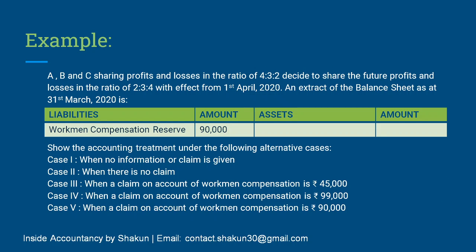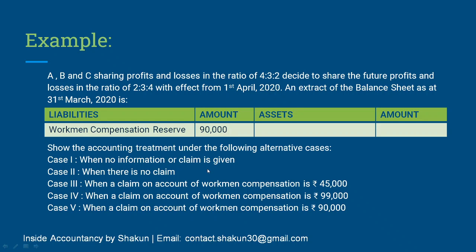Now let's take an example. A, B and C are sharing profit and losses in the ratio of 4:3:2, which is the old ratio. They decide to share future profits and losses in the ratio of 2:3:4 with effect from 1st April 2020. So old ratio, new ratio, both are given. An extract of the balance sheet is given where on the liability side you can see workmen compensation reserve of 90,000. We have to show the accounting treatment under the following alternative cases.